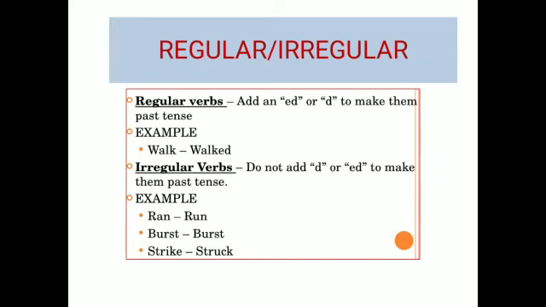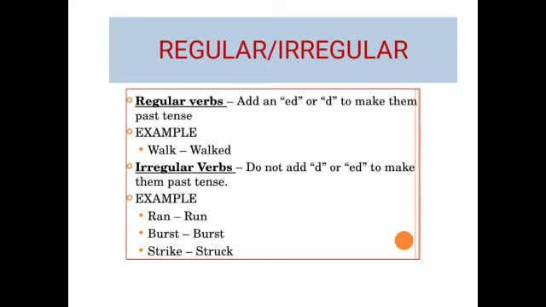So this is the usual way of making verbs past or past participle, by adding ed or d to the words. Correct. So such kinds of verbs which use ed or d to make them past are called regular verbs. On the other hand, the verbs which do not add d or ed to make them past tense are called irregular verbs. For example, go.